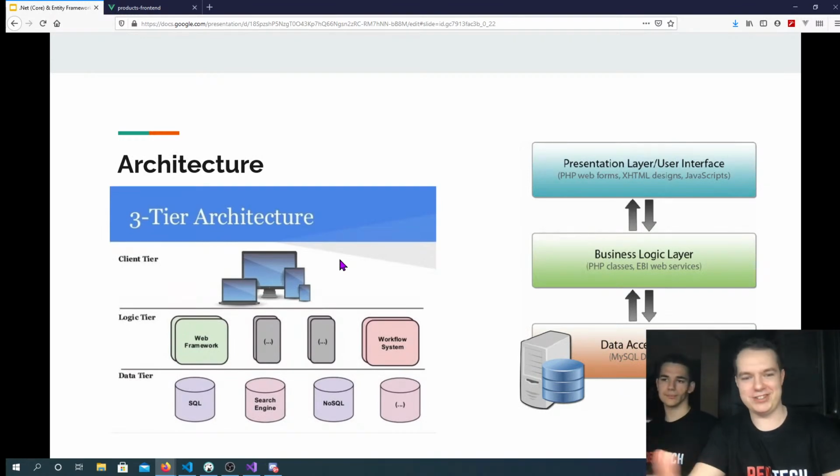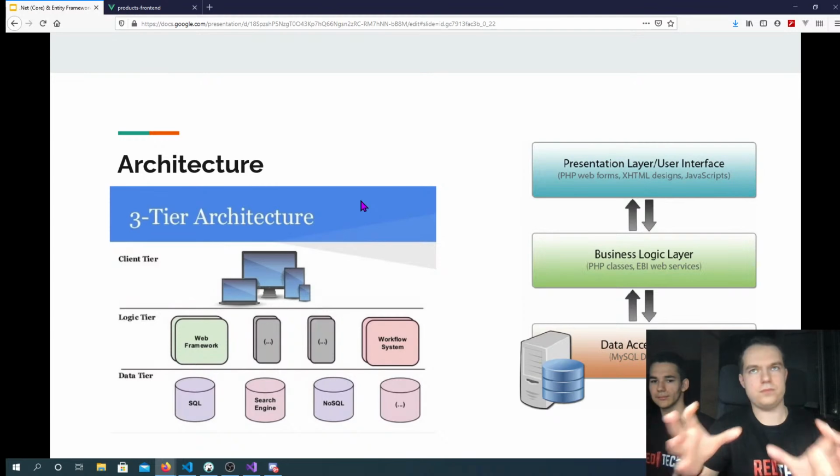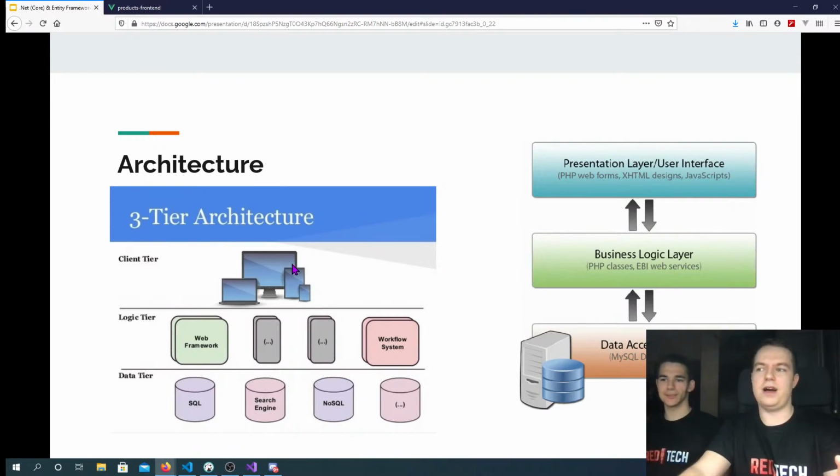Okay, so first the architecture. Here we are going to use a 3-tier architecture. So our architecture contains 3 tiers: client tier, application or logic tier, and database tier. Our client tier would be a browser, native desktop app, or Android app, whatever. Our application tier is what we have written so far. It's going to be what is running on the server where all the logic is. And our database tier is going to be our database.